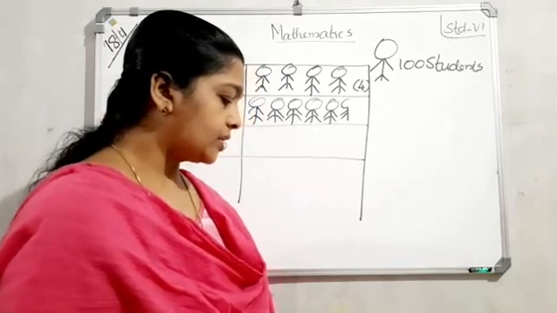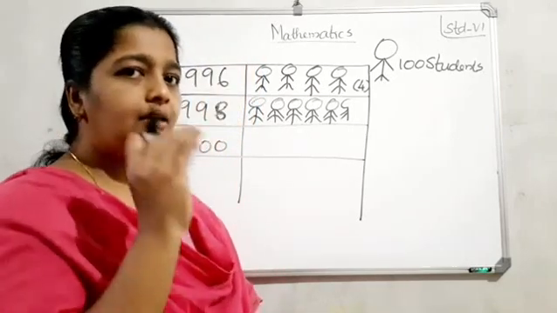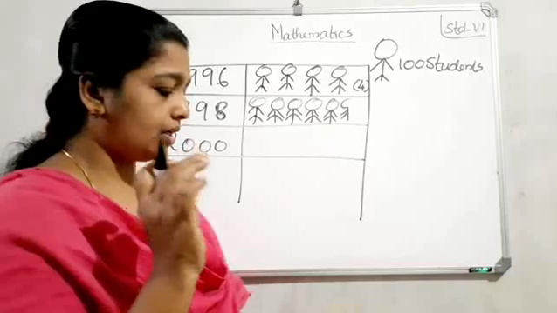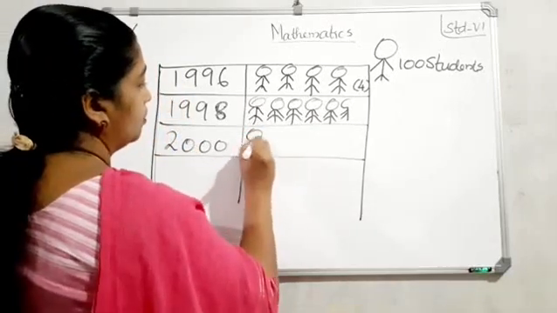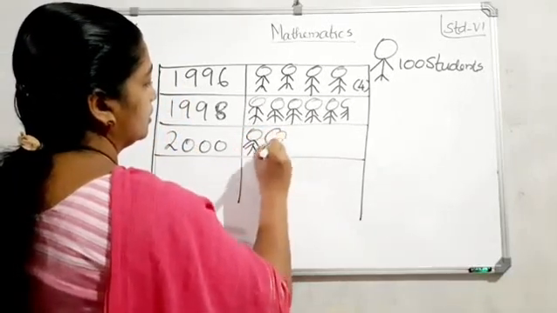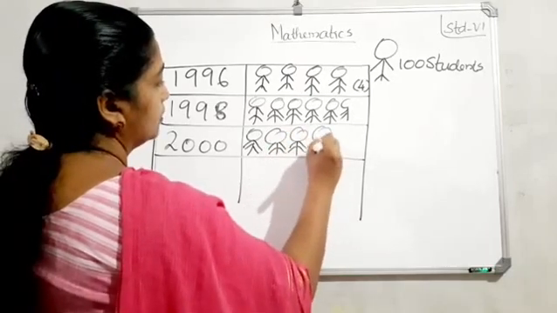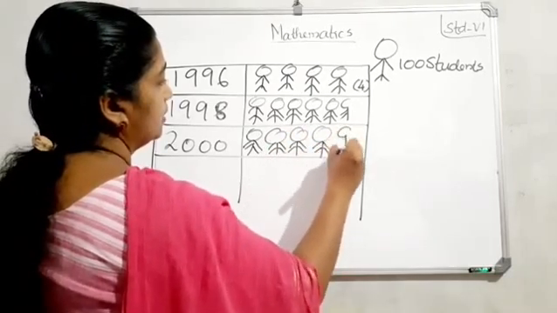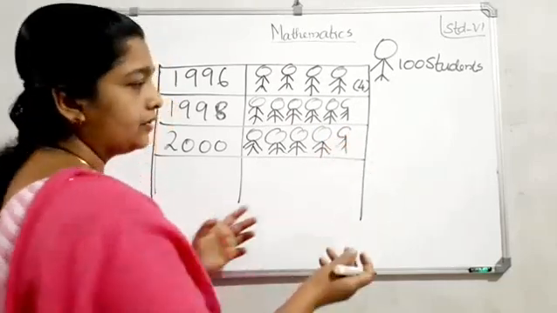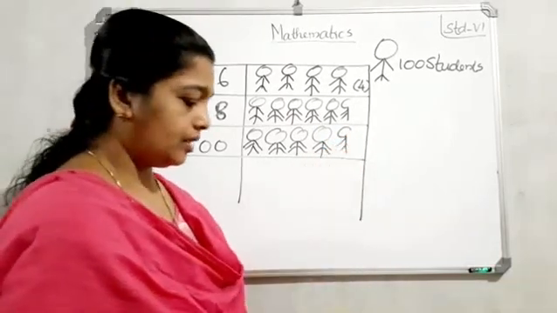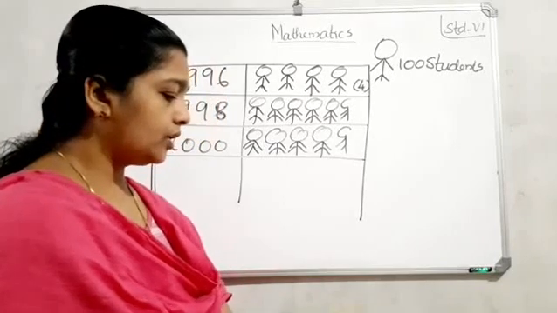Next, 2472. That is 4 full and a half. Yes, 4 full. 1, 2, 3, 4, and yes, more than half, you can draw near half. Yes. Next, 2002.